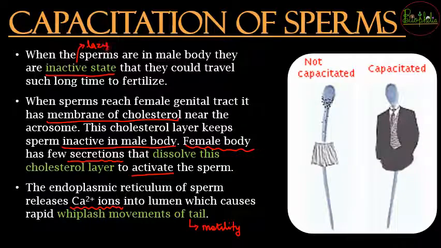What was the reason for that laziness? Because it had a fat layer, that is a cholesterol layer, and now the fat layer, the fatty tissue it had, all that has been removed or dissolved, so now it is going to be an active sperm. Now this was about capacitation. Now let's see the next topic.